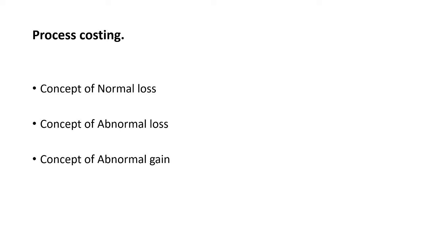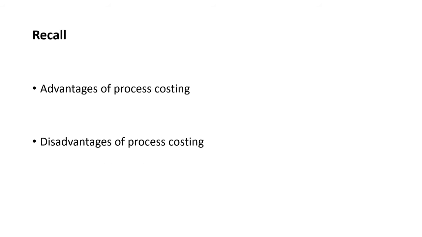Today in this particular session, we are going to concentrate on process costing. Under process costing, we are concentrating on the concept of normal loss, the concept of abnormal loss, and the concept of abnormal gain. Before going to the actual content, let us recall what we studied in the previous session. We discussed the advantages of process costing and the disadvantages of process costing.